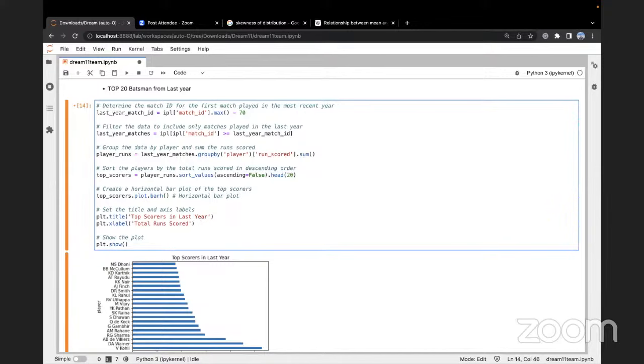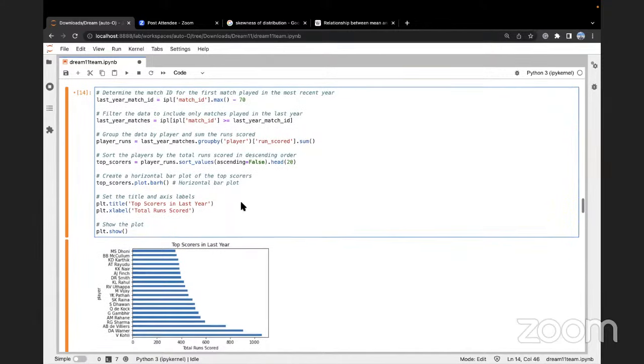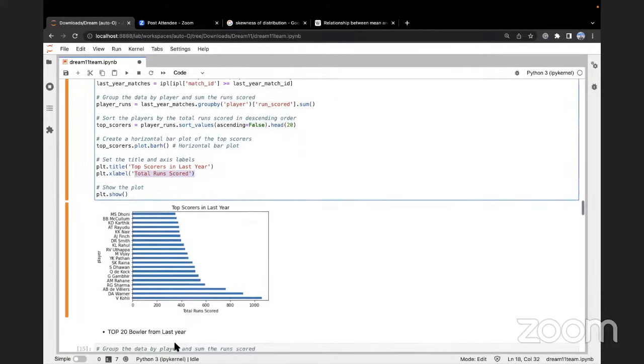Okay, so we do a horizontal bar plot. I give it a title, top scorers in last year, which you can see here, total runs scored, which you can see here, and this is how I show. So Virat Kohli, Warner, A.B. de Villiers, Rohit Sharma, Rahane, Gambhir, these are people in order.